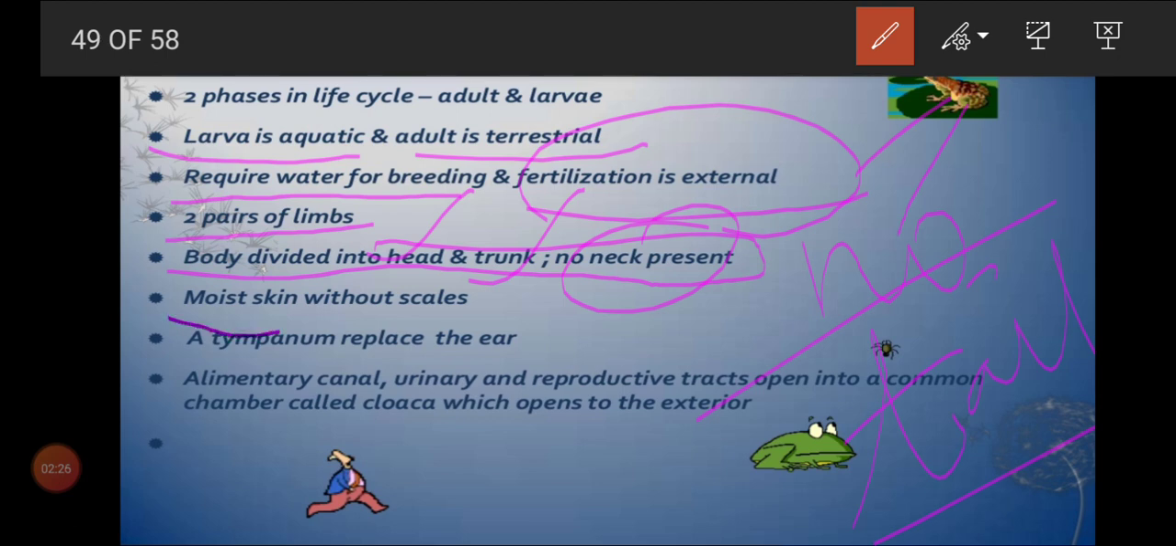And here the skin is very moist, without any scales, because in the previous classes we learned under Chondrichthyes and Osteichthyes, in both we can see placoid scales, ctenoid scales, and cycloid scales. But here the skin is very moist and without any scales. And tympanum replaces the ear. So in a frog we can't see the external ear, only the internal ear. What is the name of the internal ear? Tympanum.